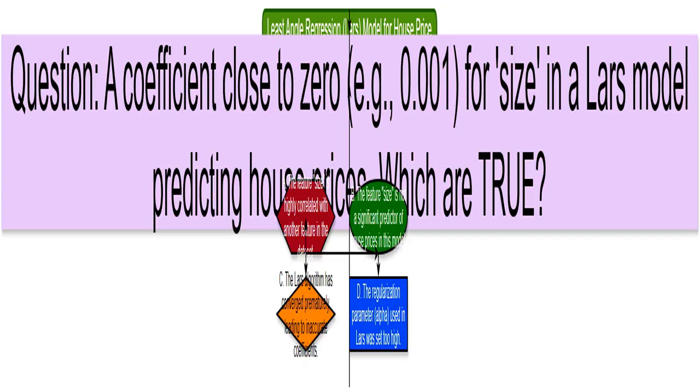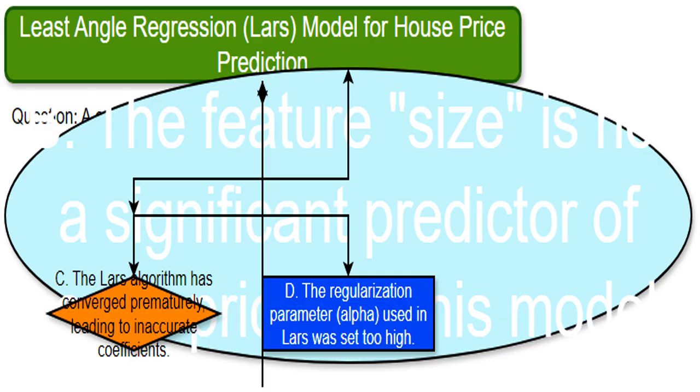I see a coefficient near zero. That tells me the size feature isn't a strong predictor of house prices in this specific model. A near zero coefficient means that the model is not using the size variable much to make its predictions. Think of it like this. The model is saying, size isn't very helpful in guessing the price. While Lars could stop too early, that's unlikely to make only one coefficient nearly zero. Usually, if Lars stops prematurely, multiple coefficients would be affected, not just size.